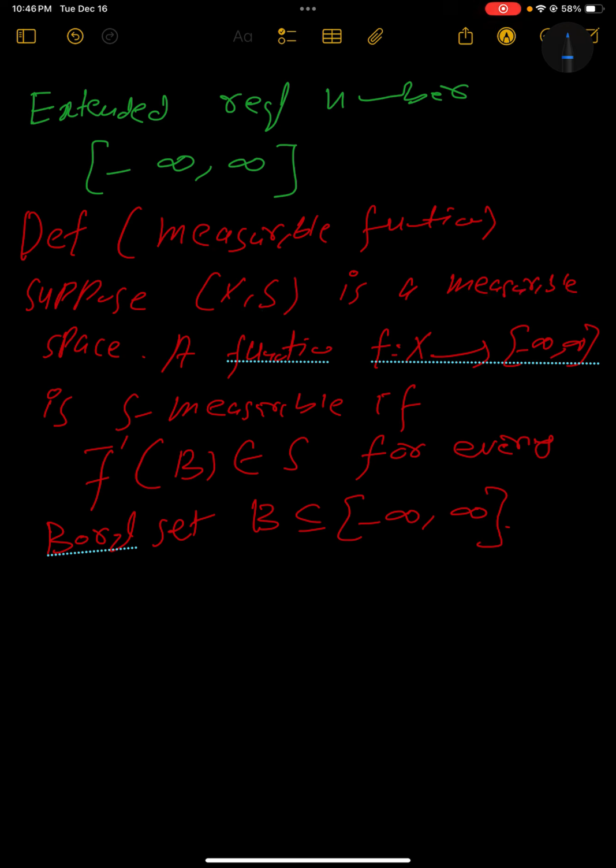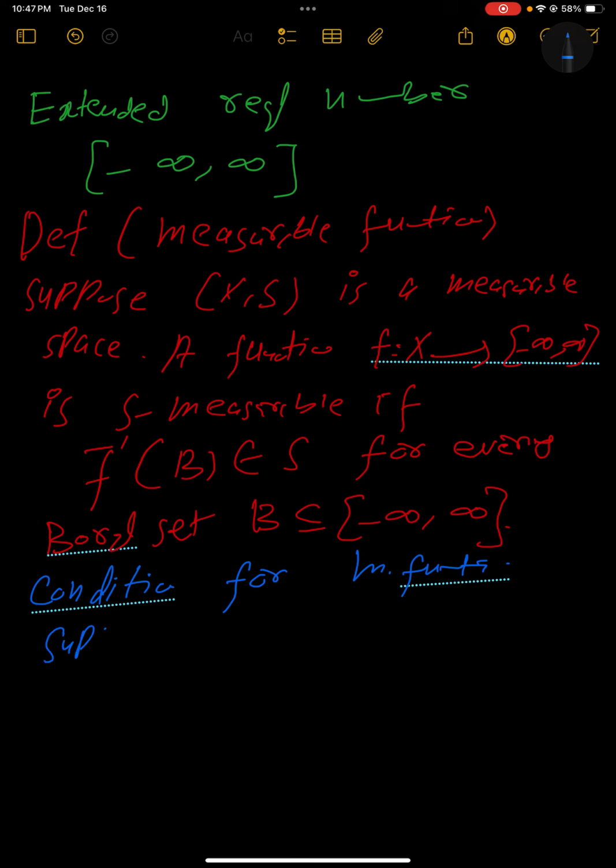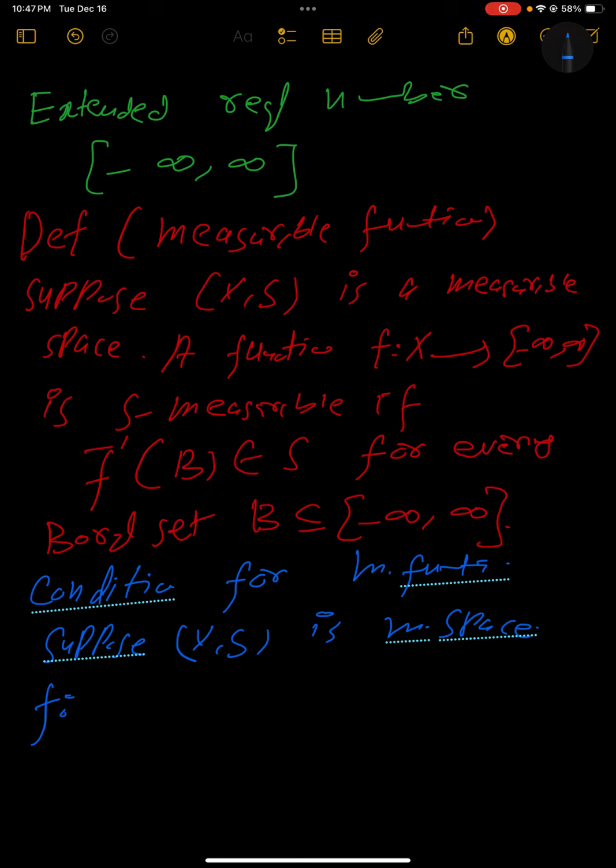Now we do have a condition for a measurable function. Again, suppose (X, S) is a measurable space, and we have a function f from X to the extended real number set.